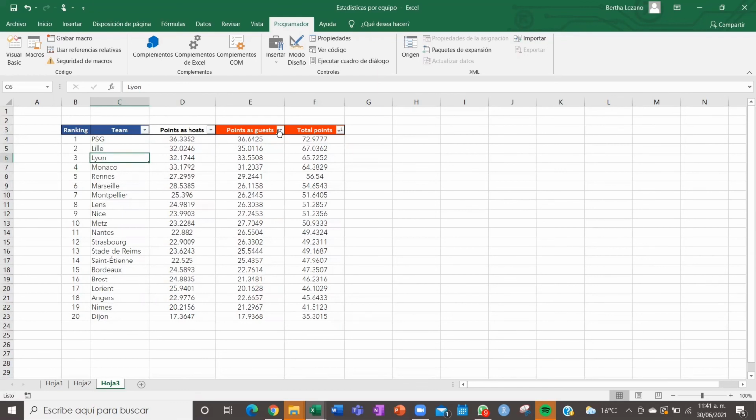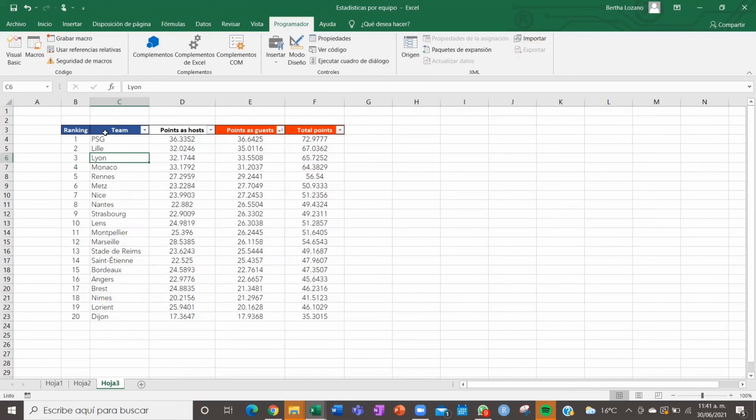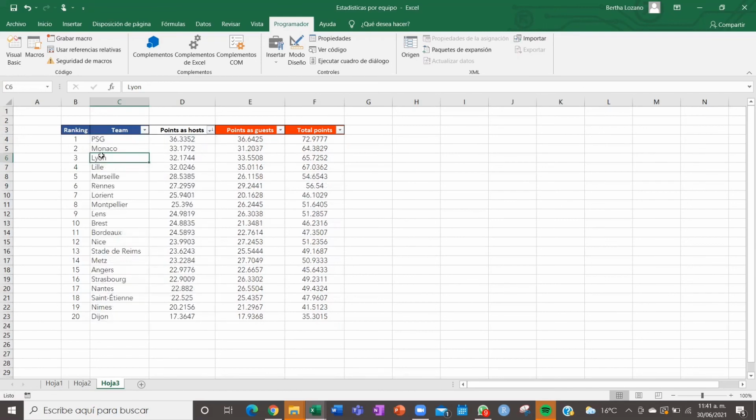We can also sort them by the points as guests, and we see that actually it stays the same, but as hosts, maybe it changes the first three. Yes, Lille got to fourth, and Monaco is now in second place. So this is our forecast for the League One matches.